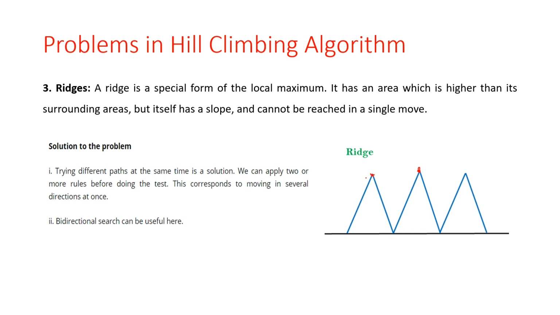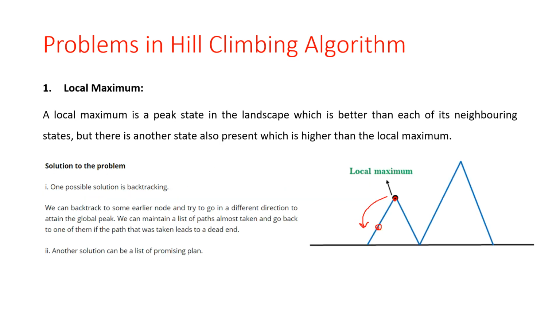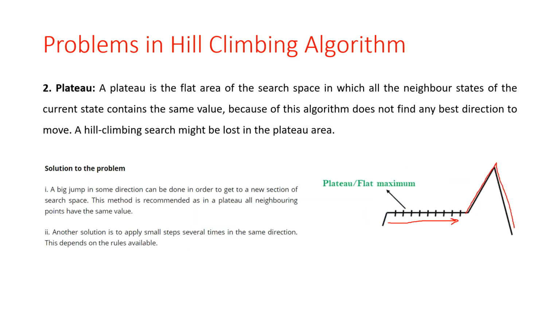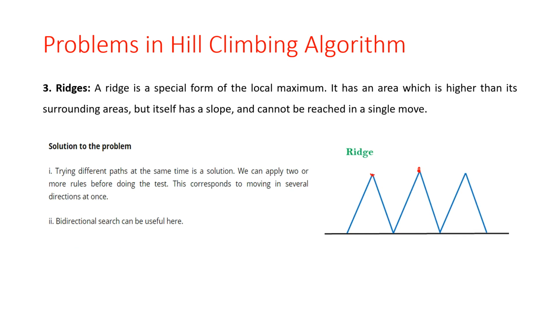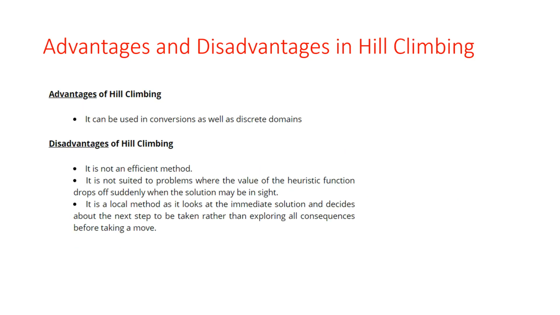Okay, so these are the 3 problems in the hill climbing algorithm. First is the local maximum, then plateau, and third is the ridge. The next thing is what are the advantages and disadvantages of hill climbing. The advantage is it can be used in the continuous as well as in the discrete domain.